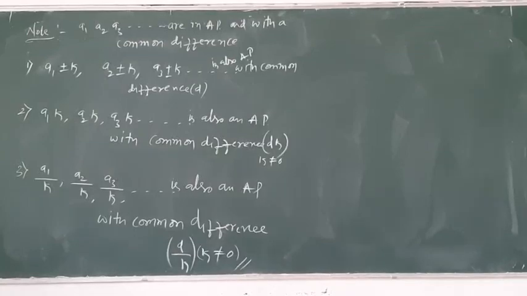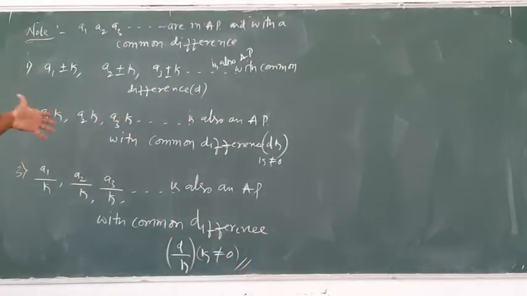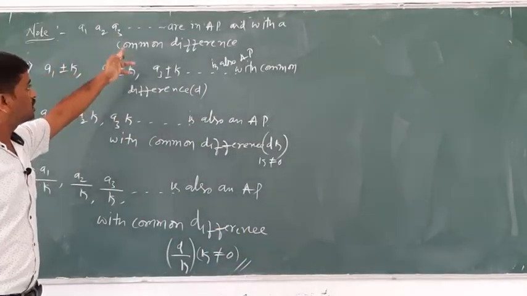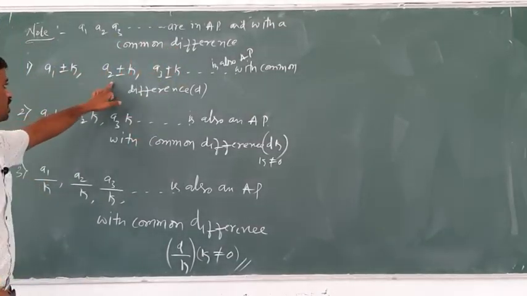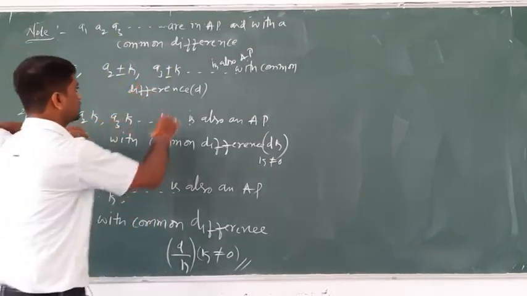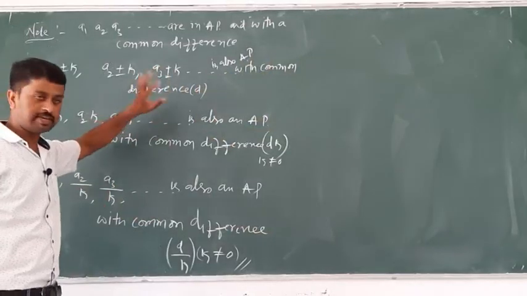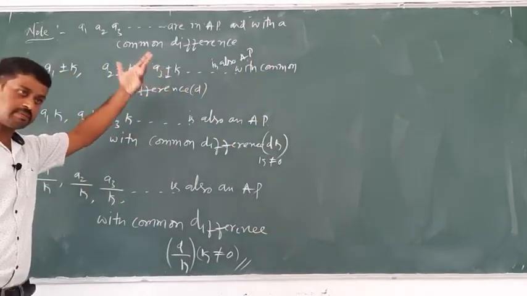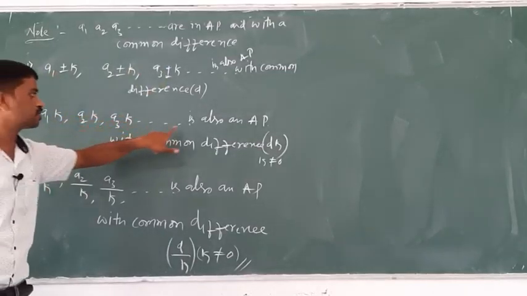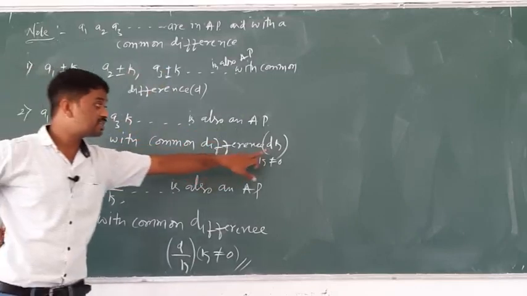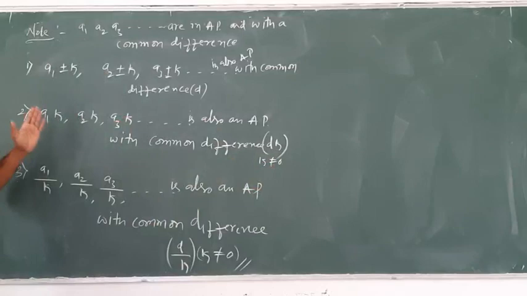Yes, dear students, according to these properties, one of the very important note points is in the general condition. Here a1, a2, a3 and so on with common difference d. Then a1 plus or minus k, a2 plus or minus k, a3 plus or minus k and so on is also an AP with common difference d. I will give an example on the properties also. Next, a1k, a2k, a3k and so on is also an AP with common difference d into k, where k must be not equal to 0. Write the note clearly.